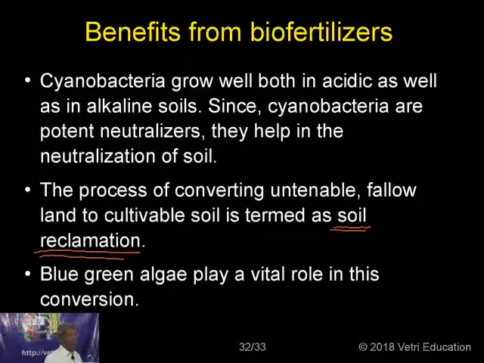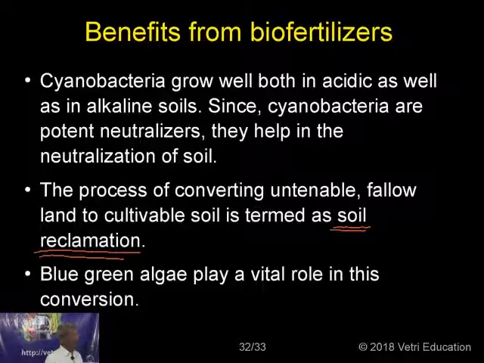So a soil for farming should be containing all the microorganisms. It should contain manure and it should be a potential soil. Then only it will be able to produce the crops which are growing over it.